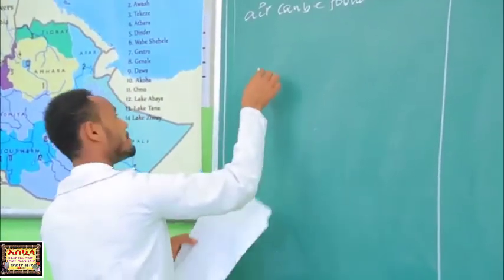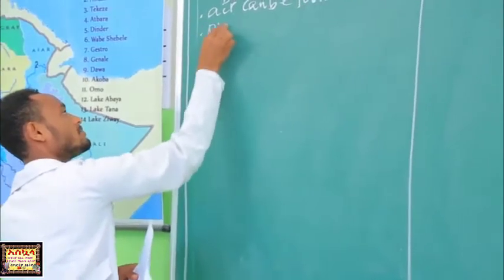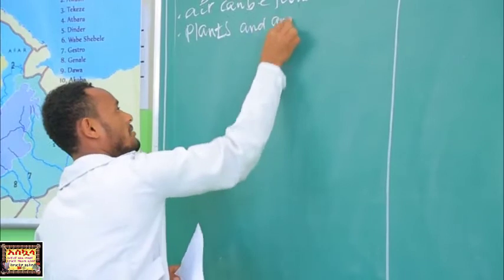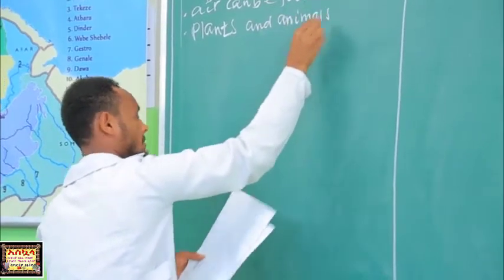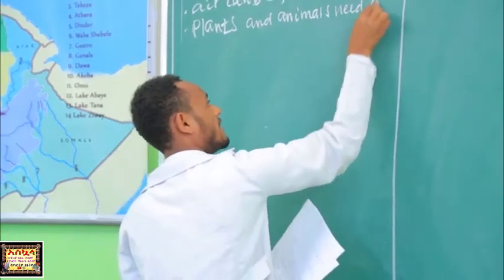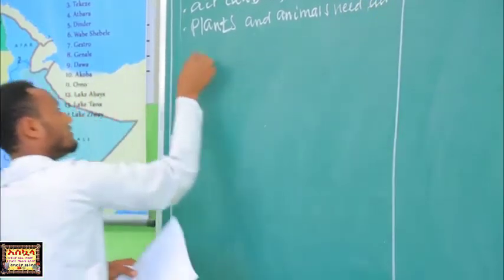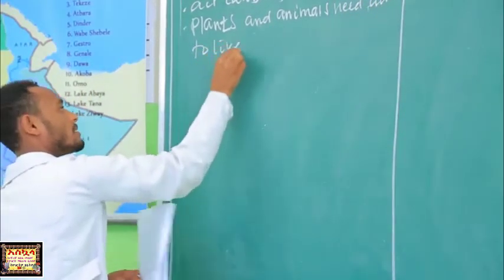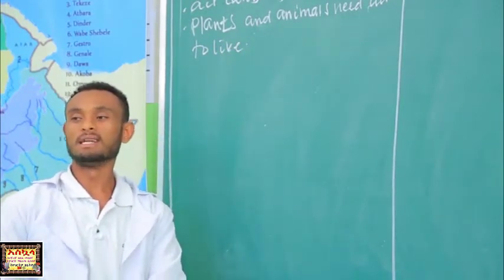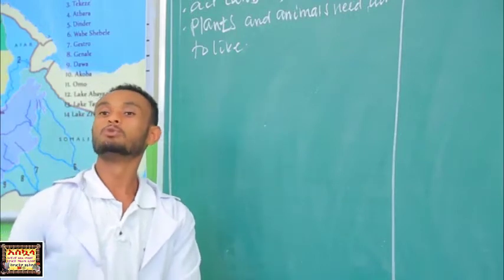The second point is that plants and animals need air to live. Students, plants and animals need air to survive.